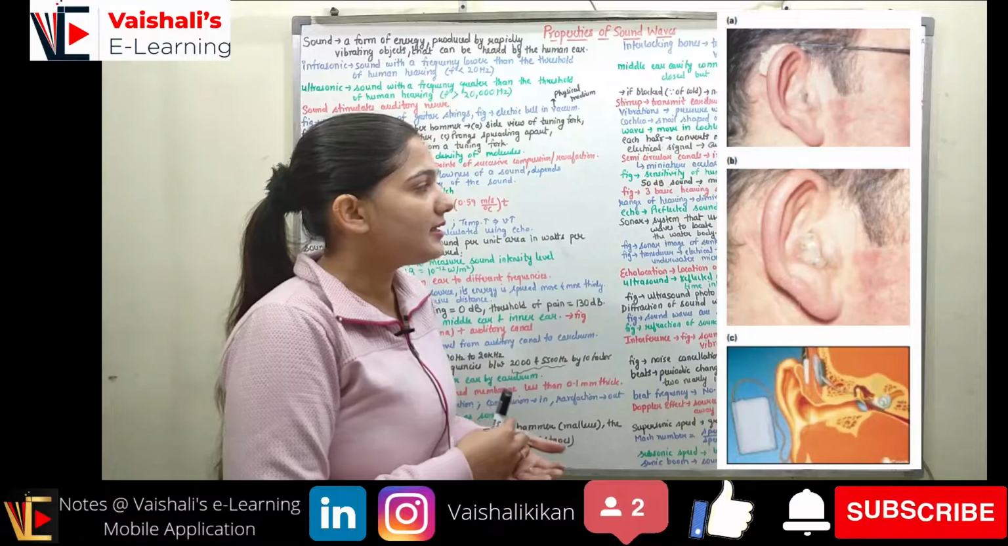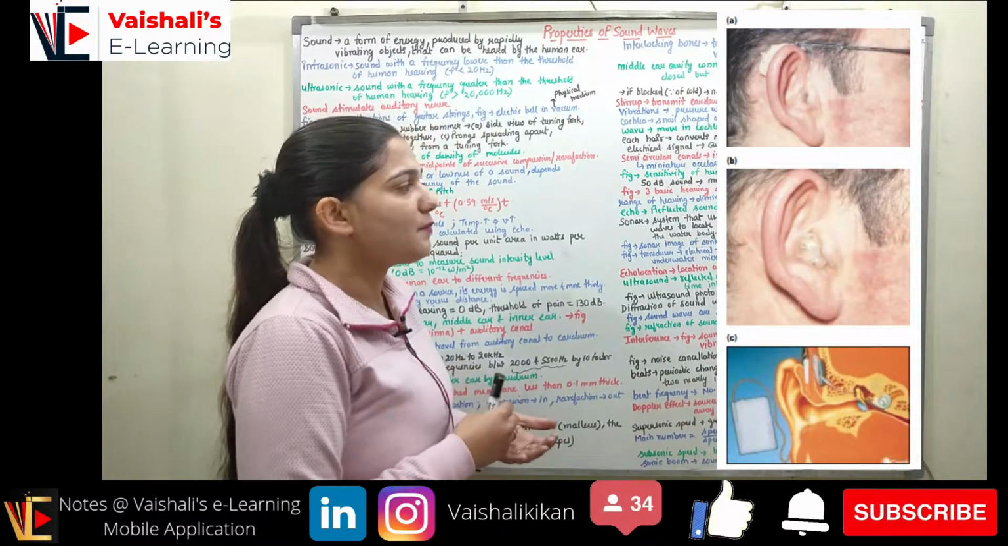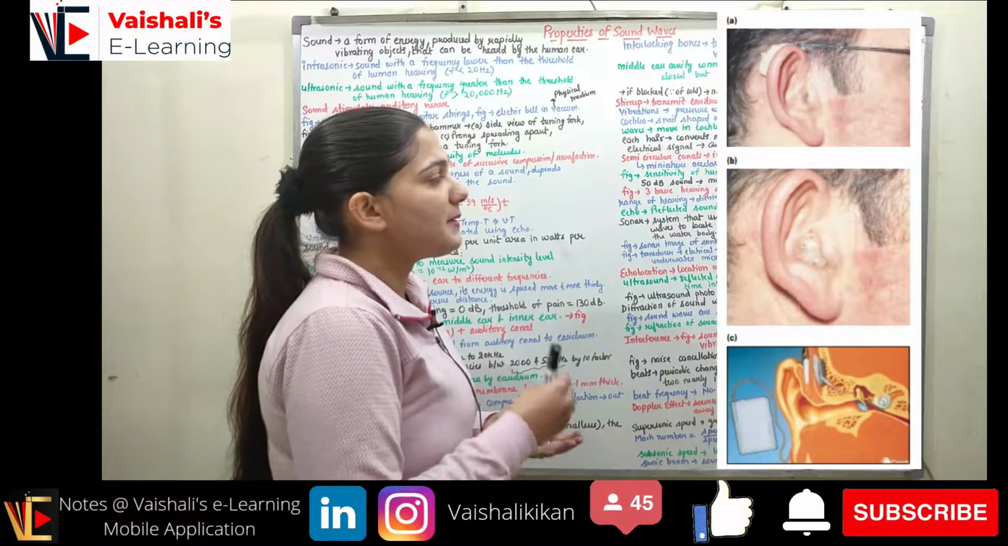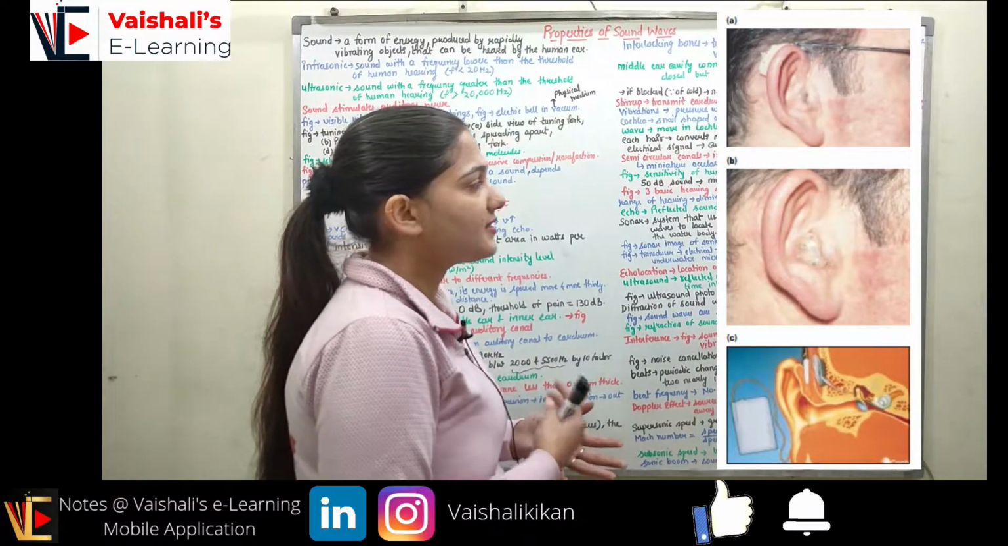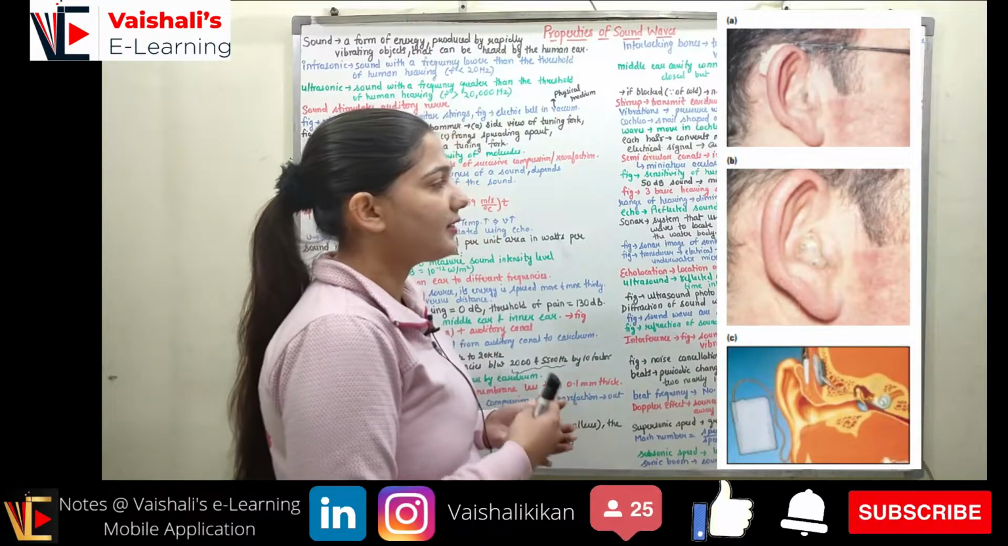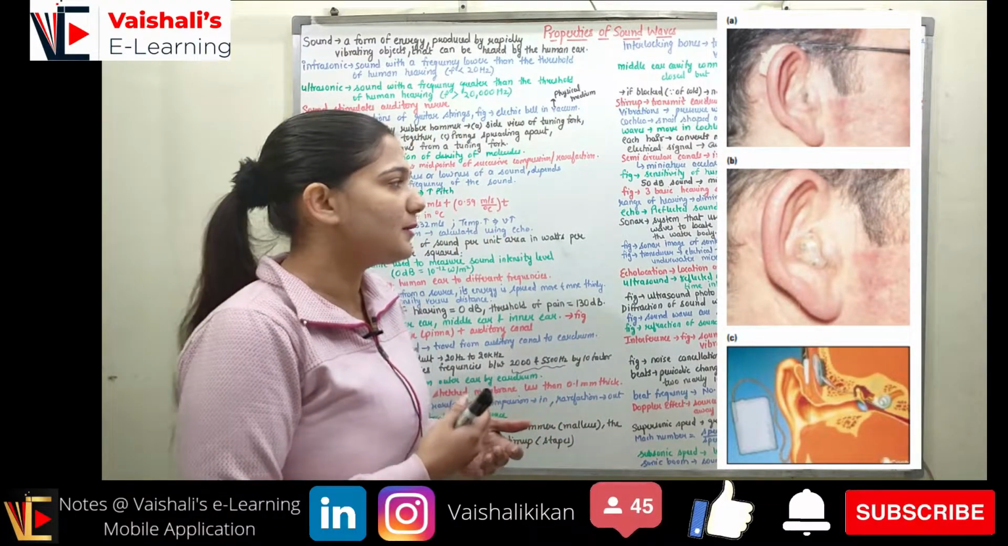We are having the hearing aid device. You can see in the figure, the first type of hearing aid device is present behind the ear, the second is inside the ear, and the third device is present as a cochlear implant, right? So you can see and distinguish between these three.